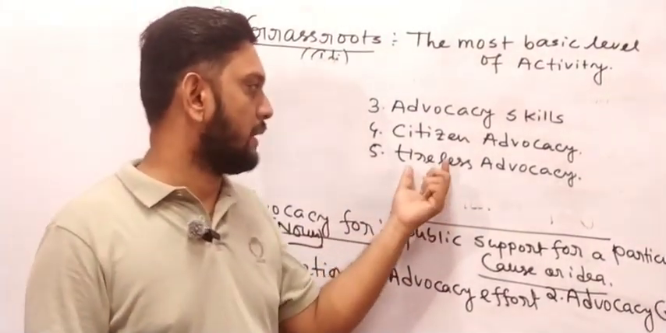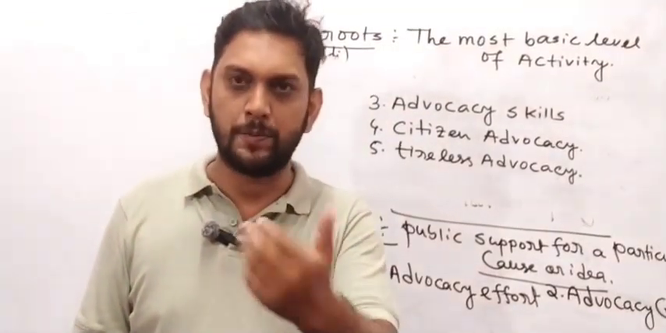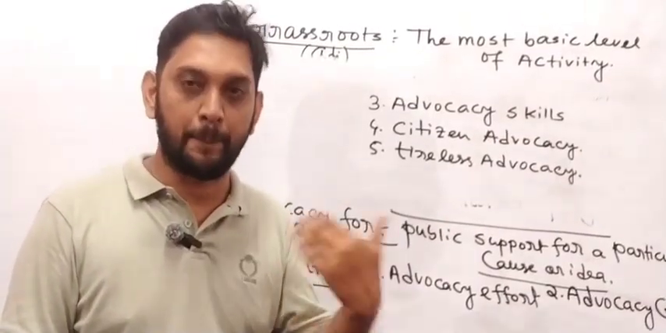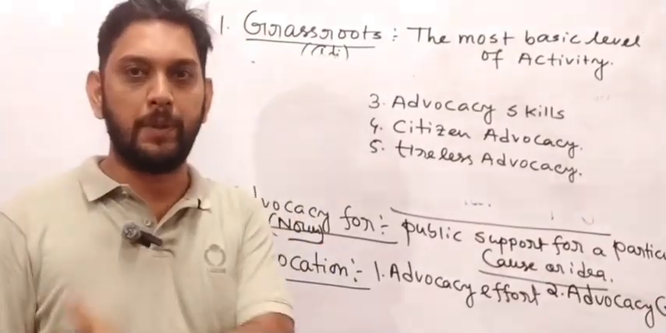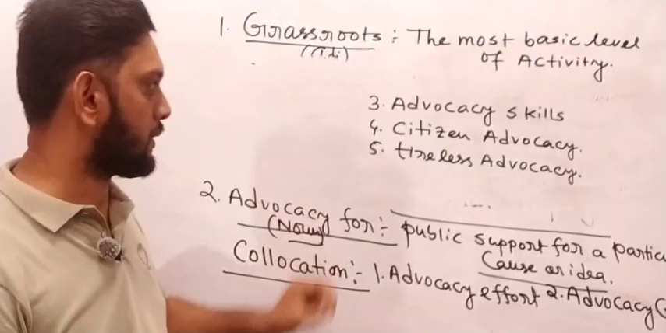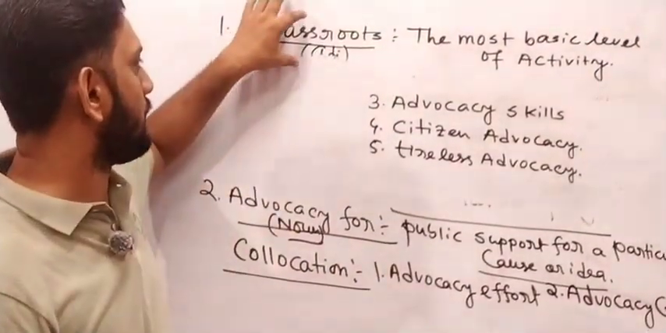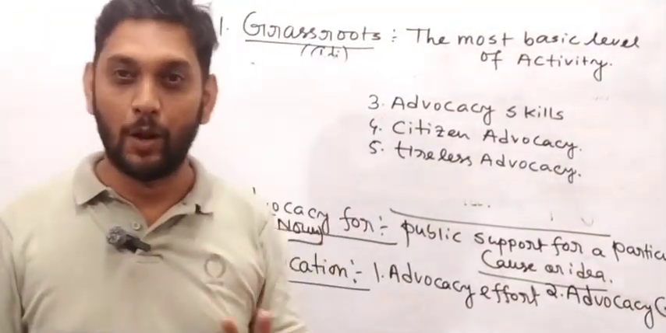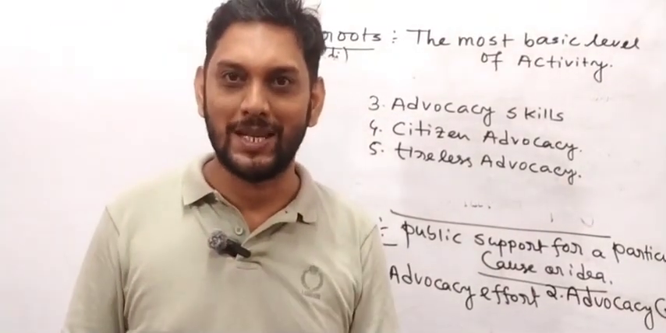Now last one, tireless advocacy. A few minutes back I gave an example: her tireless advocacy for women empowerment has inspired a lot of young people. Got my point? So that is very important, my friend. All the words are really important. So how many words have we learned today? You might say, sir, today we have learned grassroots and advocacy, 2 words. But along with these 2 words, we have learned another 10 collocations.